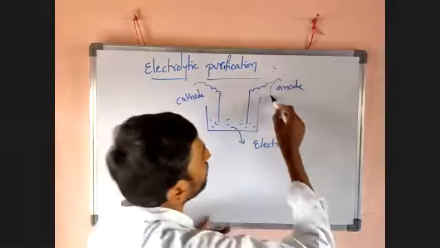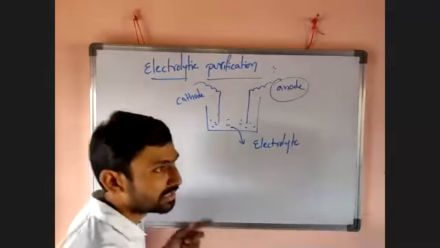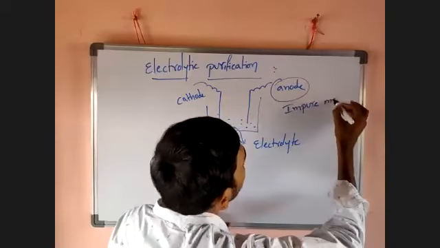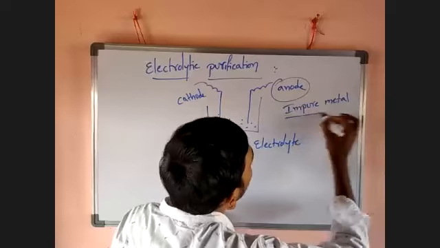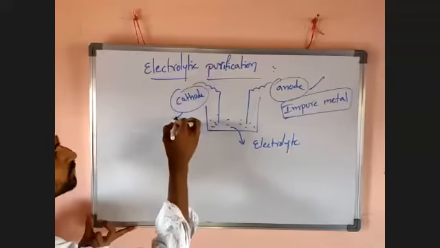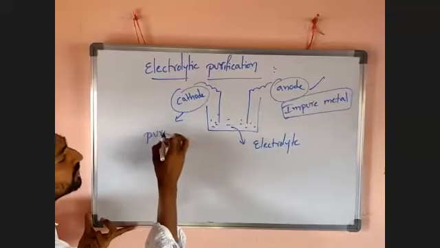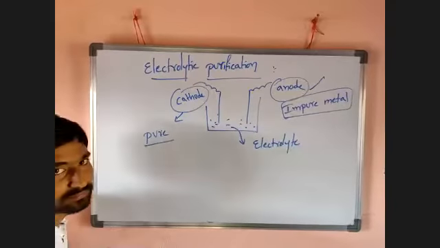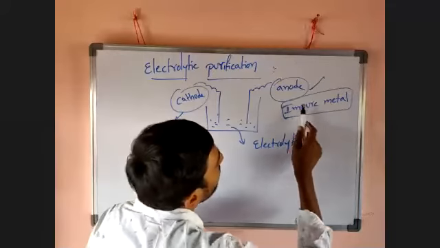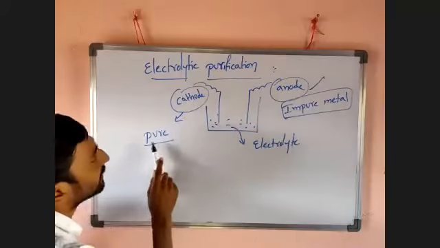In the place of anode, what do we take? In the place of anode, we have to take impure metal. Very important: impure metal as the anode. Then what do we take as the cathode? Pure metal we take as the cathode. Impure metal is taken as the anode, pure metal is taken as the cathode.